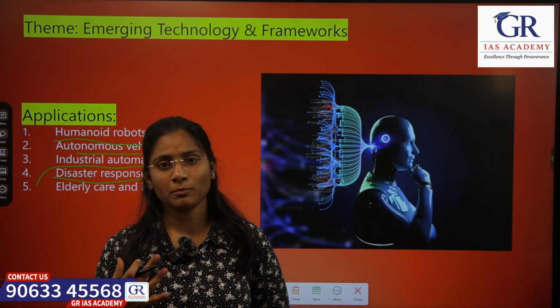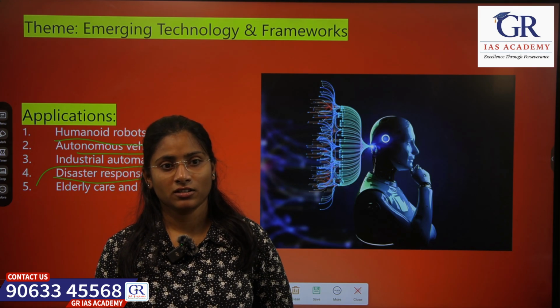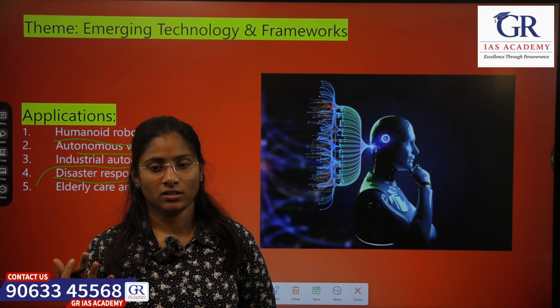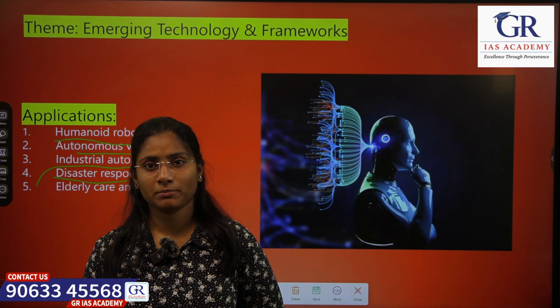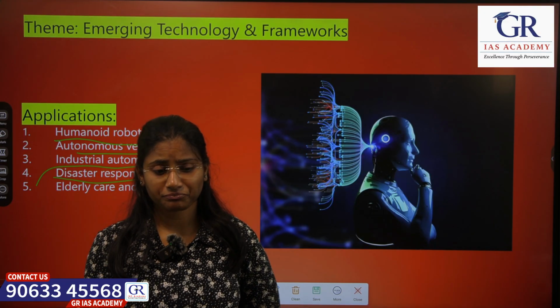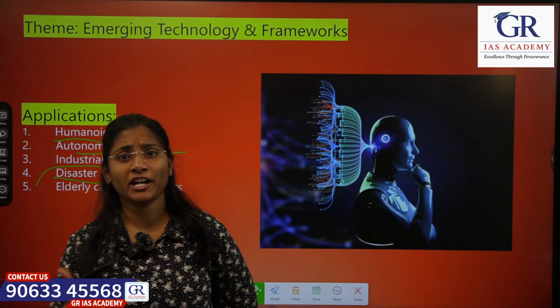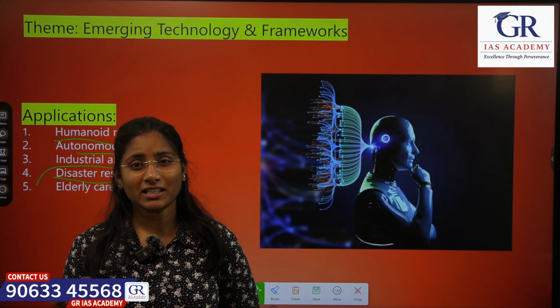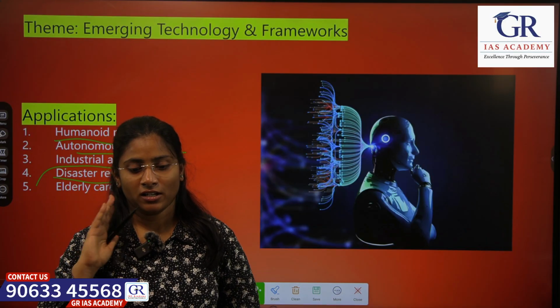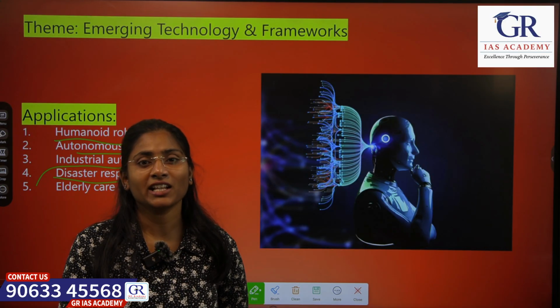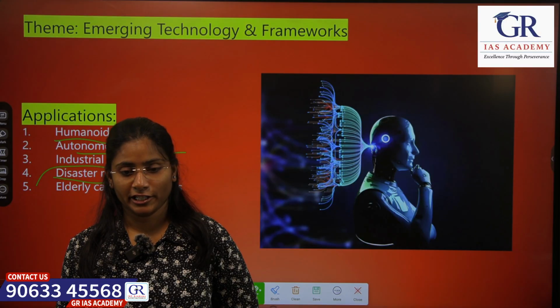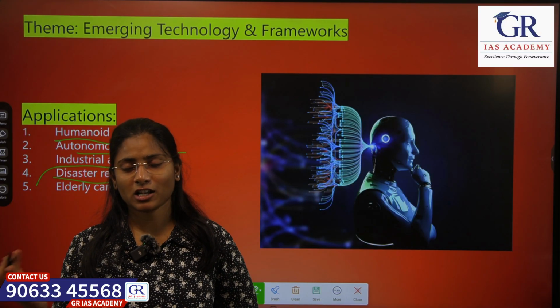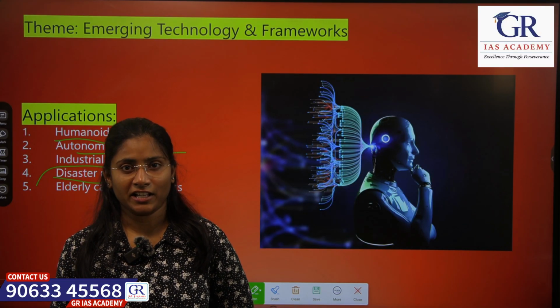At that time we can employ these robots to help us protect those people and take the required people to the hospitals. Sometimes when these disasters happen, even the robots are expected to think like humans and act accordingly. So how does this come? This comes from AI.